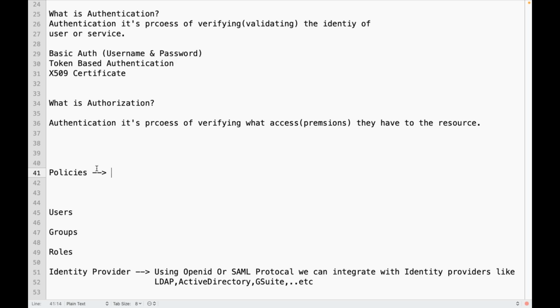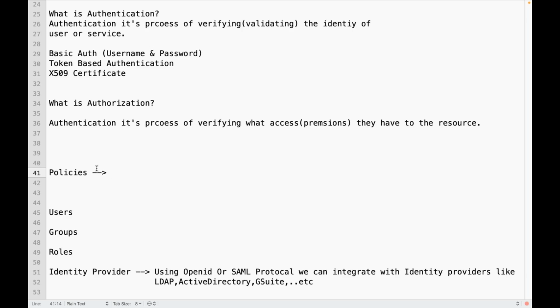So an IAM policy is nothing but permissions. You are granting permissions to manage access to AWS. We generate an IAM policy, and in the IAM policy we define permissions to the AWS resources.